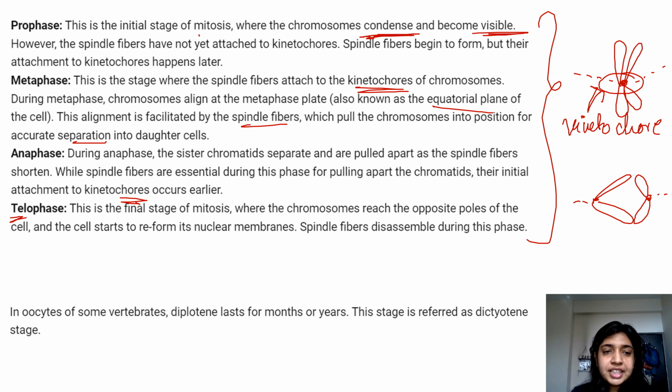Then comes telophase. This is the final stage of mitosis where the chromosomes reach the opposite poles of the cell and the cell starts to reform its nuclear membrane. Spindle fibers disassemble during this stage. In oocytes of some vertebrates, diplotene lasts for months. This was again an important statement. I have also mentioned it while teaching you, but just for your understanding, this is an important statement, so mark it.